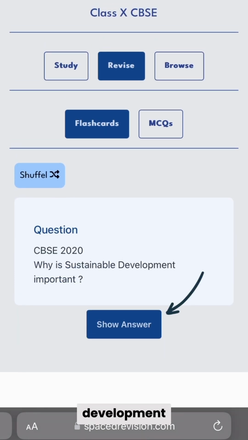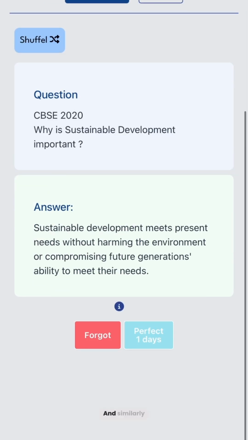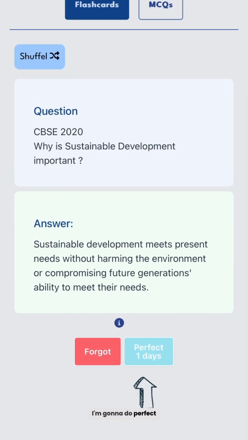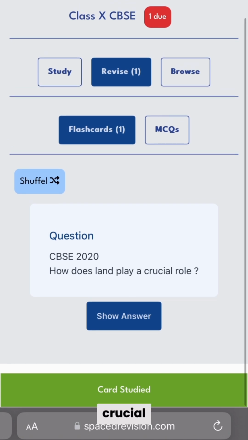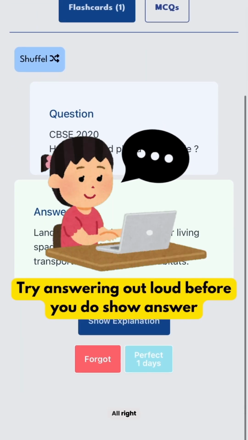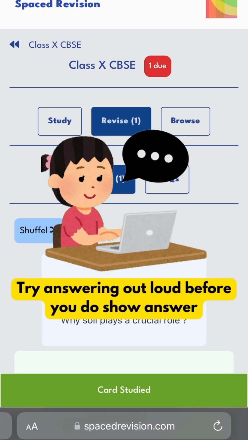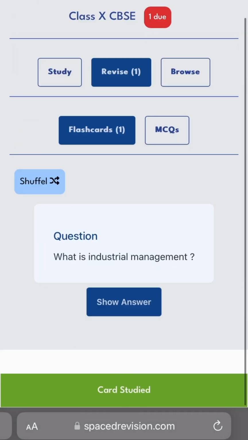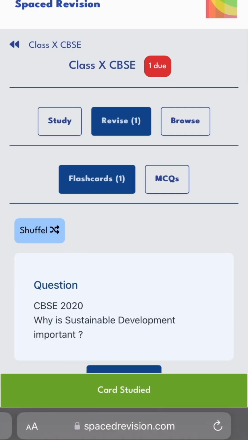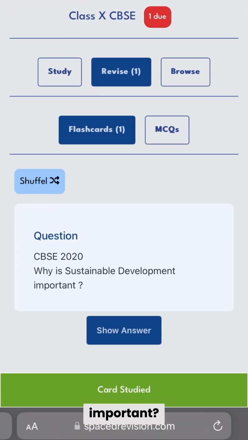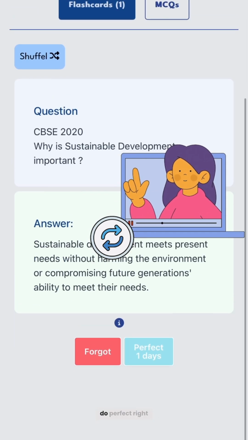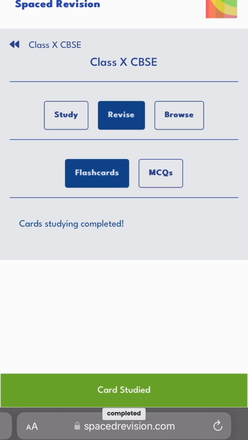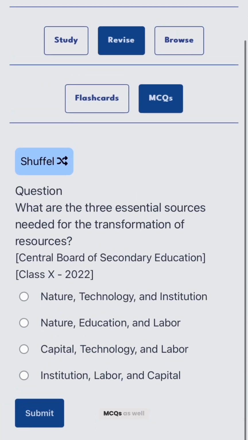Why is sustainable development important? I'm gonna answer it, and similarly, if I know, I'm gonna do perfect. If I don't, then I'm gonna do forget. So I'm gonna do forgot for now, and it's gonna come again. How does land play a crucial role? Alright, perfect. Let me do a few more. CBSE 2020. What is industrial management? Why is sustainable development important? We had done forgot, so it's popped back again. I'm gonna do show answer and I'm gonna do perfect right now. Card studying completed.